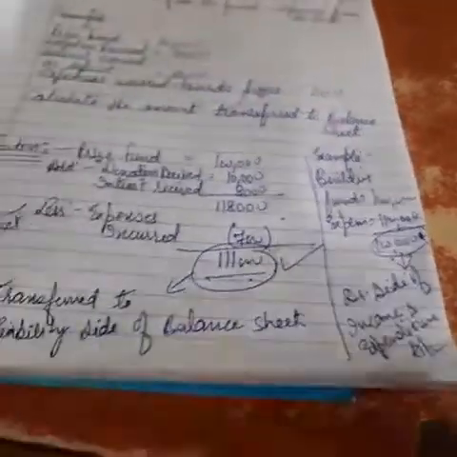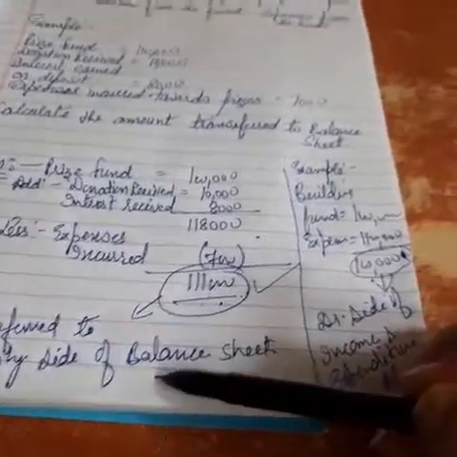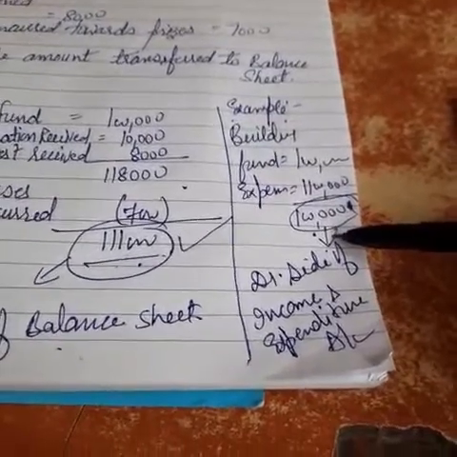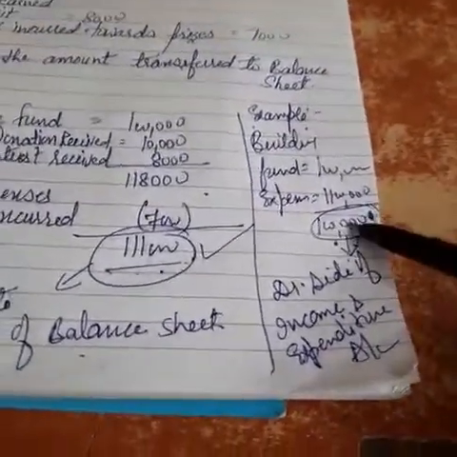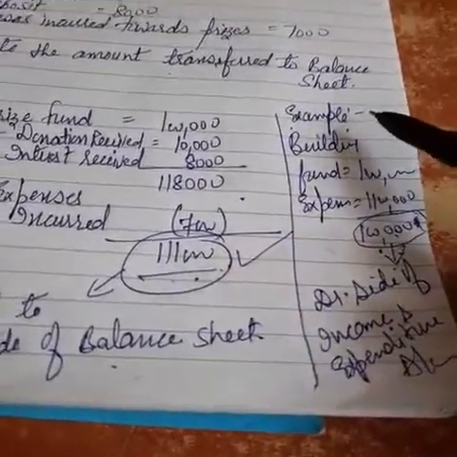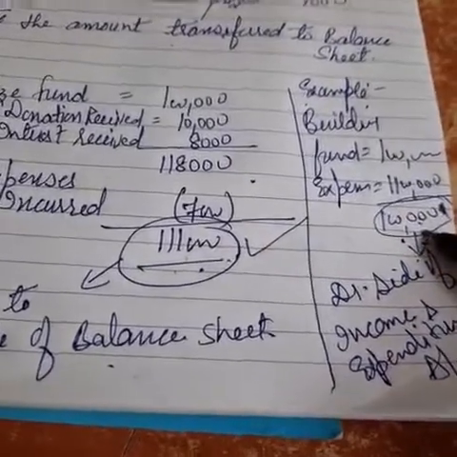Are you understanding? There are two ways. If we have a positive balance, that will be transferred to the liability side of the balance sheet. But if we have a negative balance, meaning expenses have become excess, then we will write the 10 lakh amount on the liability side of the balance sheet, and the balance which is in excess we will treat as an expense.